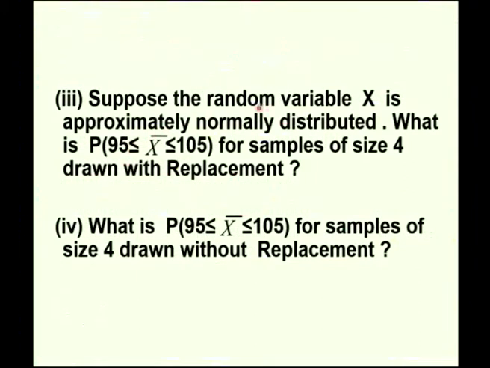Next, suppose the random variable x is approximately normally distributed. What is P of 95 less than or equal to x bar less than or equal to 105 for samples of size 4 drawn with replacement? Here only we have to use the central limit theorem because x is given to be normally distributed. And then the same thing you have to calculate for the sampling without replacement.